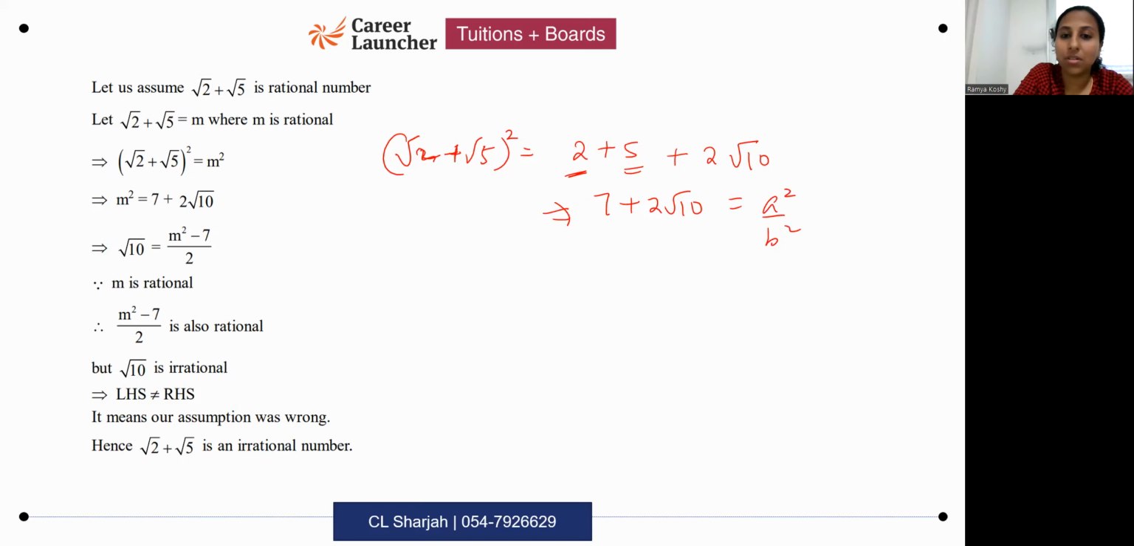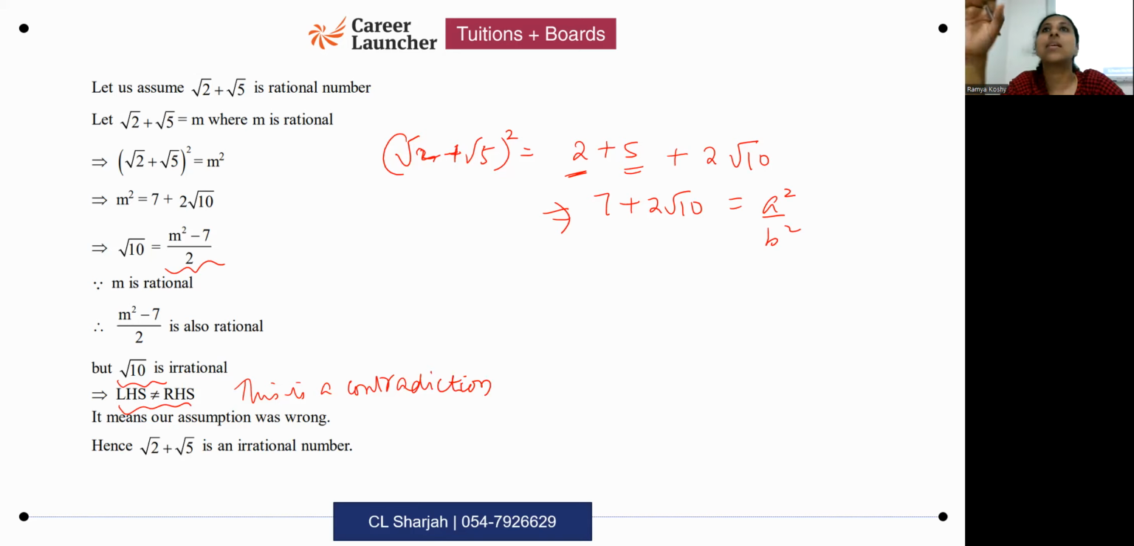Now you rearrange. After you square, now you rearrange. Now this became like a question which you're used to. You just have to rearrange, get root 10 alone on one side. Now you know RHS will be rational. This implies that LHS is also rational, but LHS is irrational. So this is a contradiction. LHS is not equal to RHS. Mention the words, this is a contradiction. This means the assumption is wrong. Wherever there's a contradiction, it means the assumption is wrong. Hence, it's an irrational number.